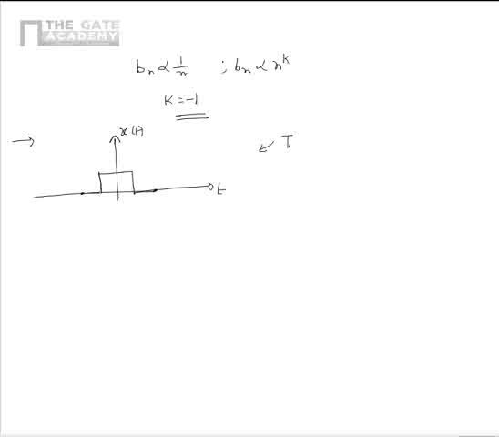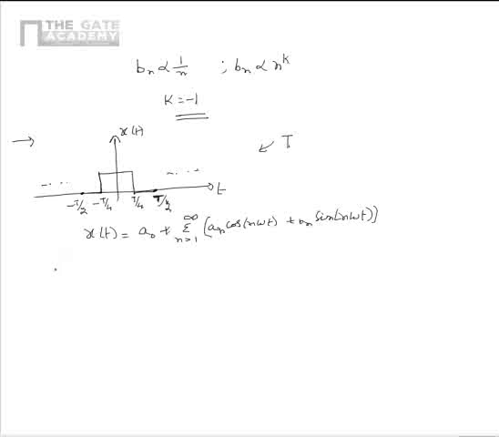X of t in one period is a pulse from minus T by 4 to plus T by 4, and here x of t is shown from minus T by 2 to plus T by 2. The remaining waveform is just an extension of this waveform. It's also given that the Fourier series expansion of x of t can be given as a0 plus sigma n equal to 1 to infinity an cos of n omega t plus bn sin of n omega t.